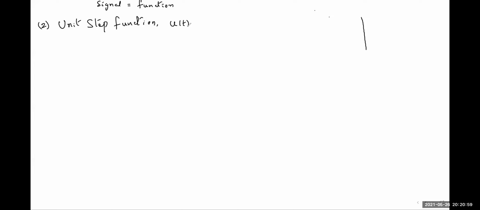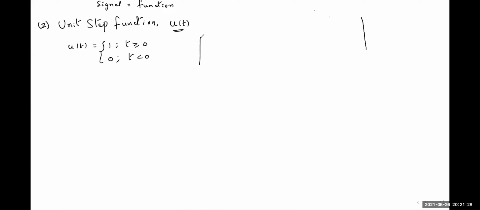Some standard signals have a separate symbol. Some signals may not have a separate symbol. Here unit step function is indicated with u of t. Its mathematical definition is u of t is equal to 1 for t greater than or equal to 0. It is equal to 0 for t less than 0.